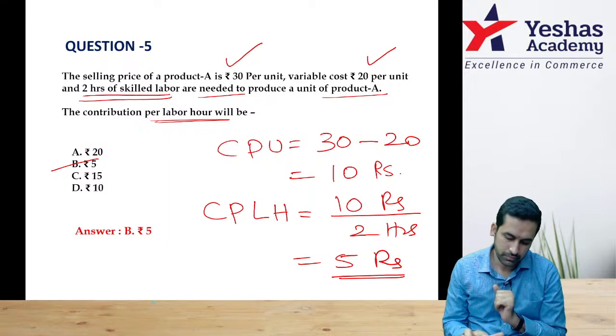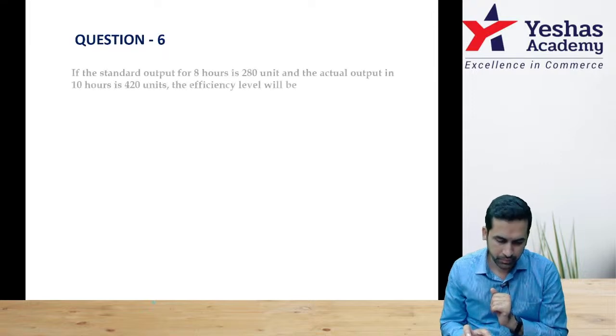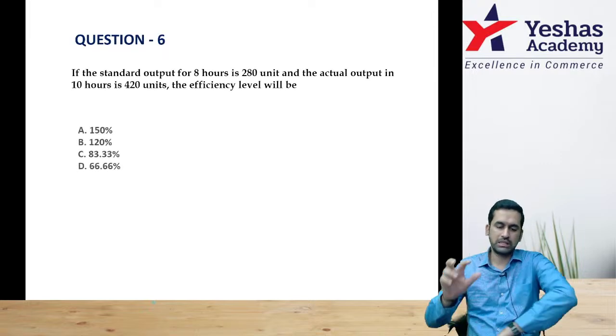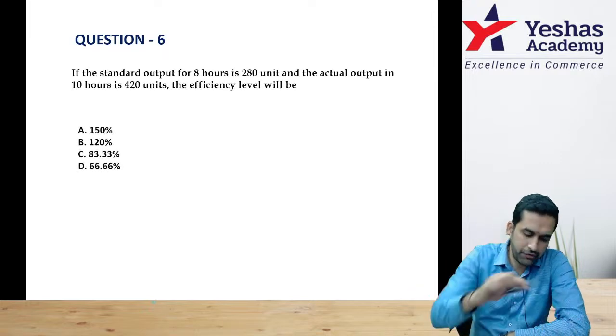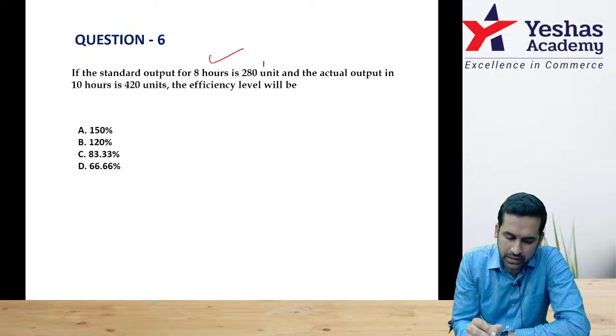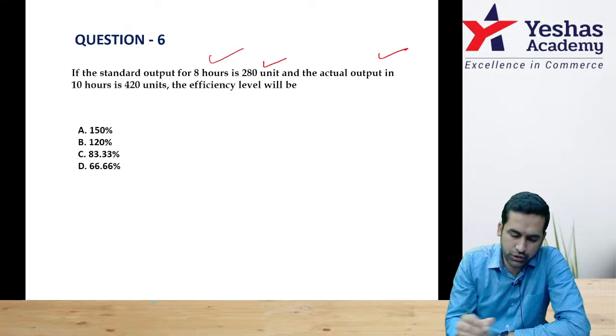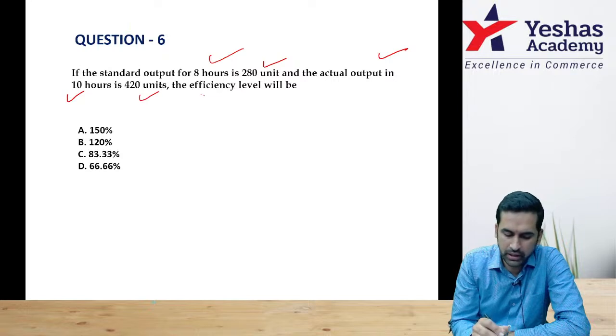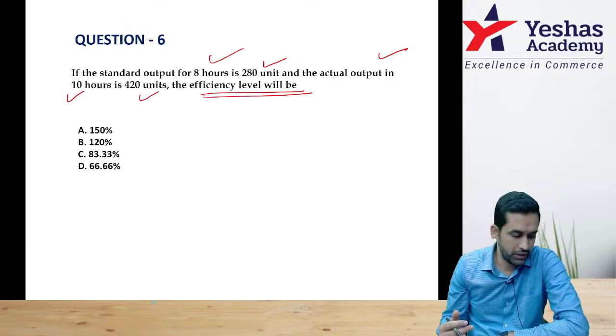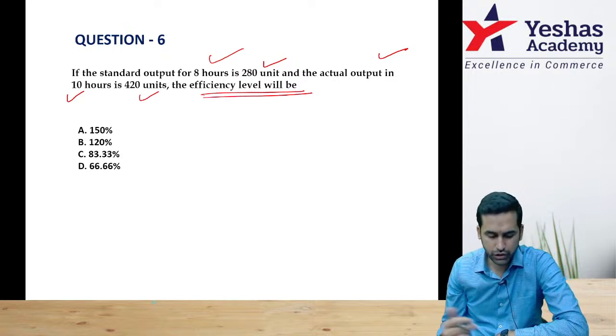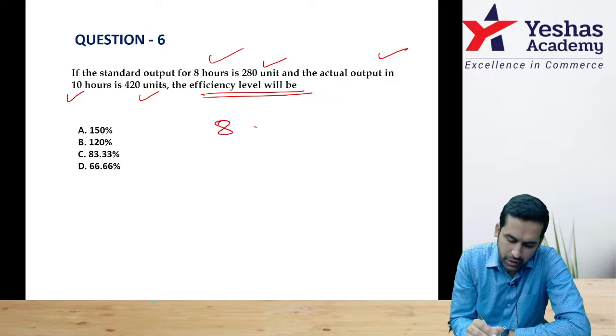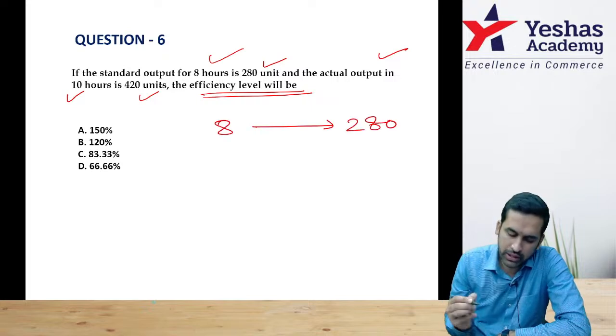Done. Next. Question number 6. If standard output for 8 hours is 280 and actual output in 10 hours is 420, efficiency level will be dash. Simple. For 8 hours, 280 units.